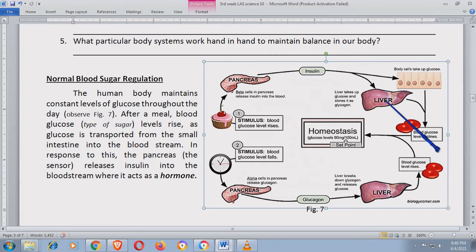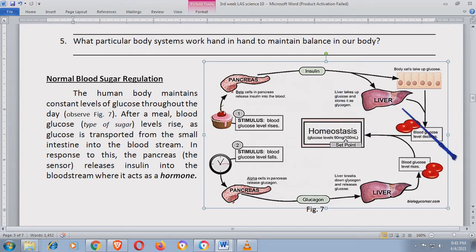Now, so, ibig sabihin, tumaas ang blood glucose level. Dito, ang nangyari, nang pumasok na si insulin, yung ibang glucose ay napunta sa liver. Yung ibang glucose na na-produce ng matatamis na to ay pumasok sa mga cells ng katawan natin, sa mga muscle cells, and napunta sa liver. Kung walang insulin, hindi yun pupunta sa liver, hindi rin yun pupunta dito. Tataas pa rin ang blood glucose level sa katawan.